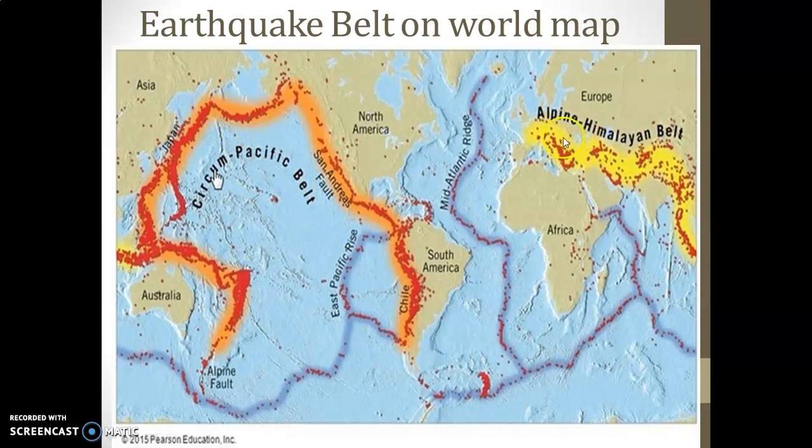Next is the Alpine Mountain in Europe and the Himalayan Belt in Asia, and there is the Mediterranean region between Europe and Africa. These regions come under the Mid-Continental Belt. Here also earthquakes occur.